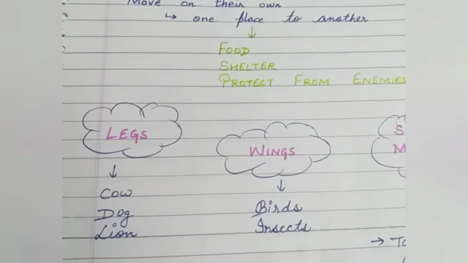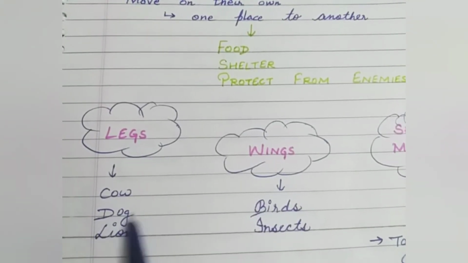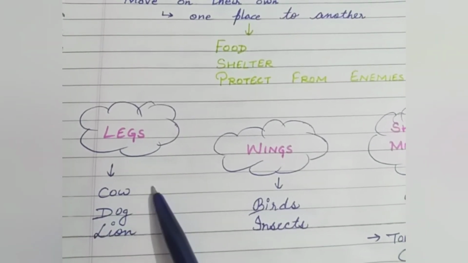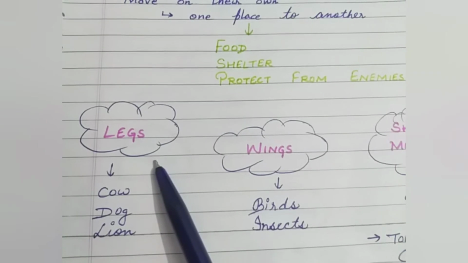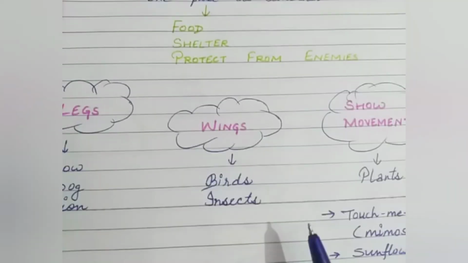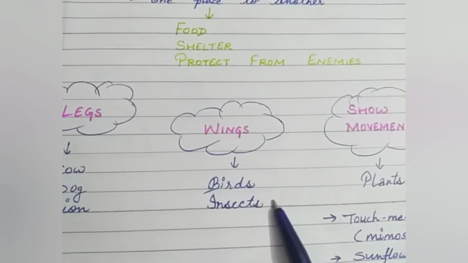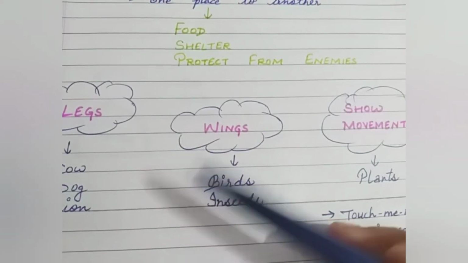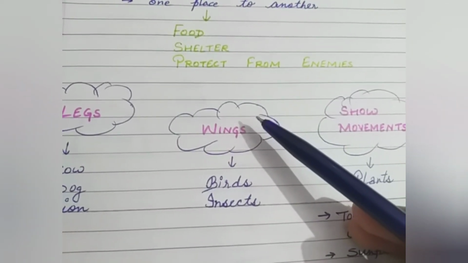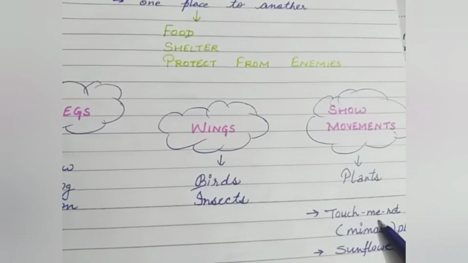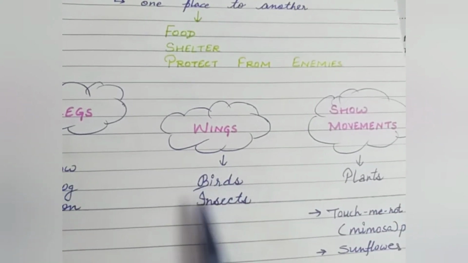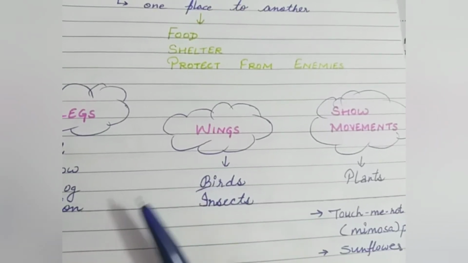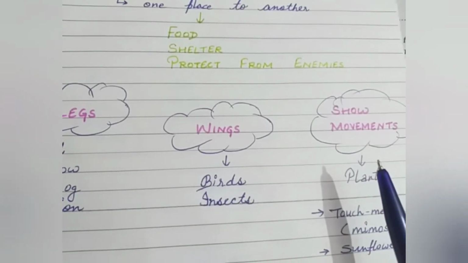Some animals are there like cow, dog, lion. All these animals move with the help of their legs. But some animals like birds and insects have wings, so they fly with the help of their wings. But if you talk about plants, plants do not move from one place to another because they do not need to search for food.